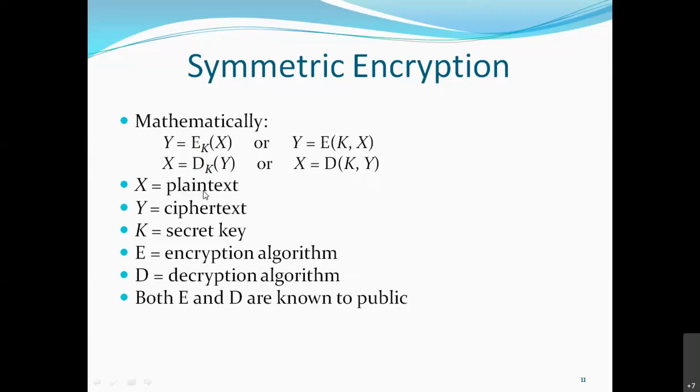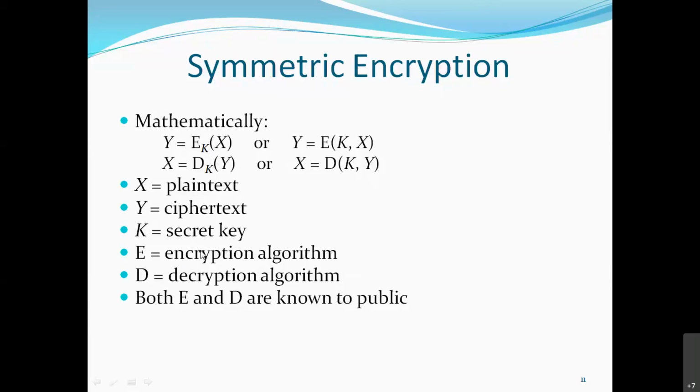So these are names. X is plain text, Y is ciphertext, K is the secret key. Remember, the secret key is used for symmetric key algorithms. K is the same for encryption and decryption. If both keys were different, different names would be used. So the same name is used, K and K. That is why we say here that the key is same.